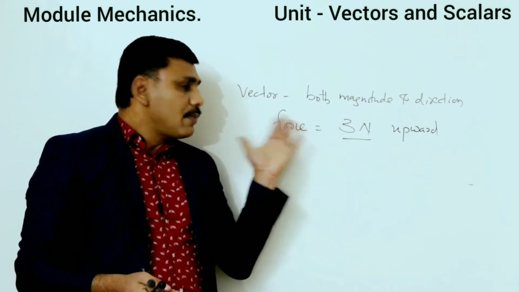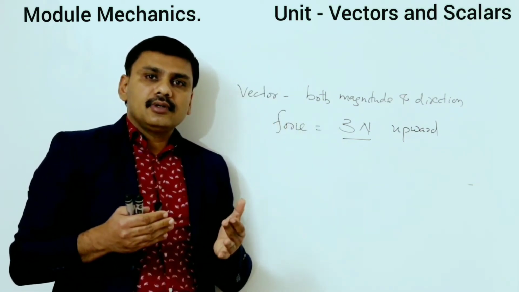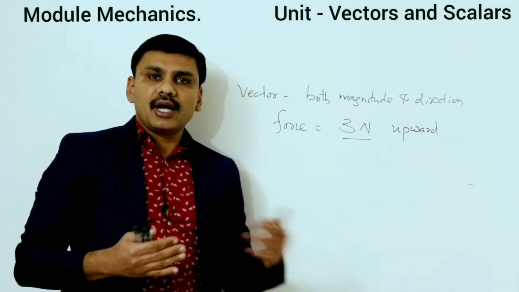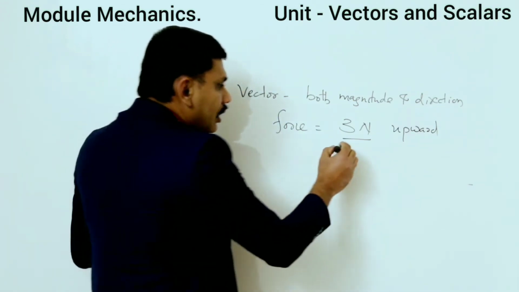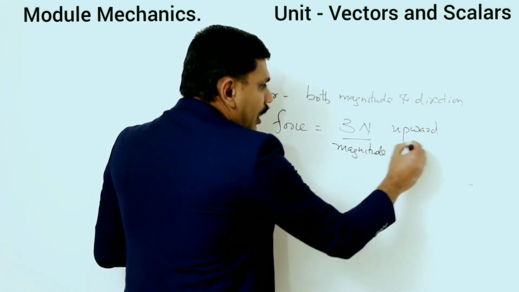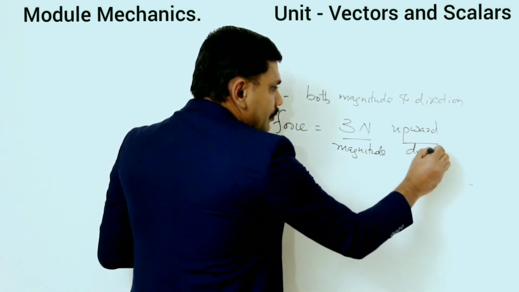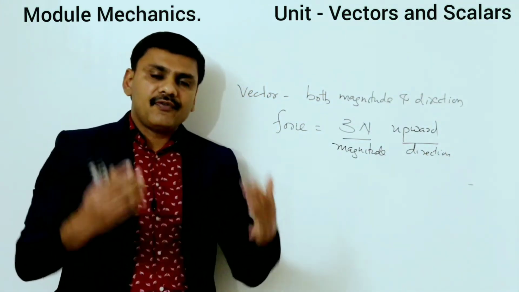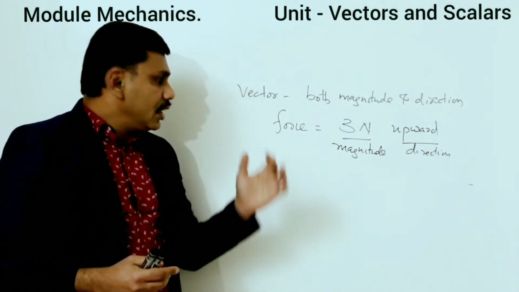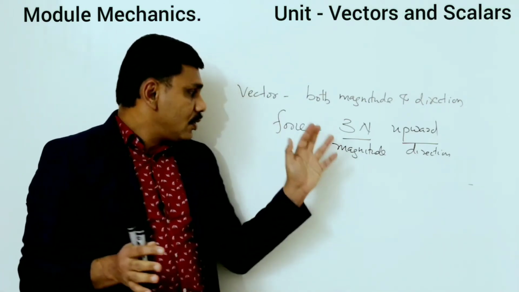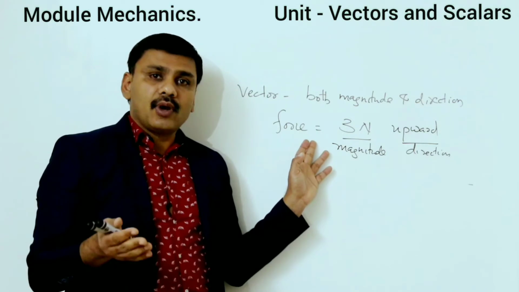So for some quantities, for the expression you need both magnitude and direction. Here 3 Newton is its magnitude and this is the direction. So in order to get a complete idea of some physical quantities, you need both magnitude and direction. They are known as vector quantities.